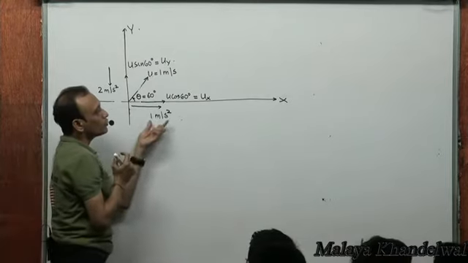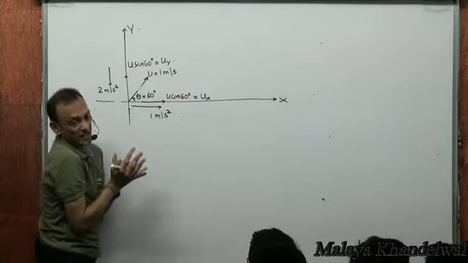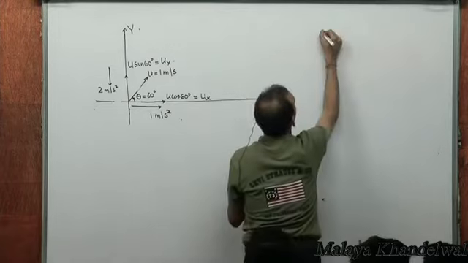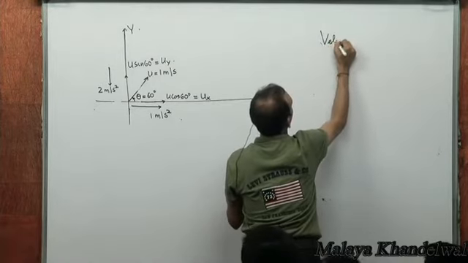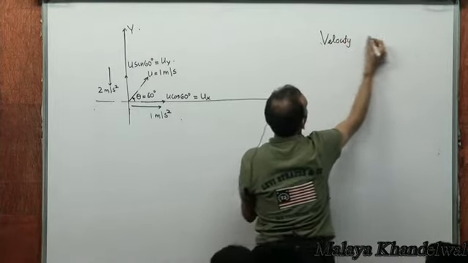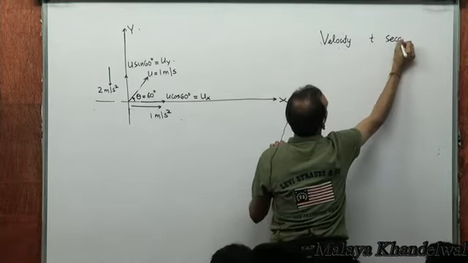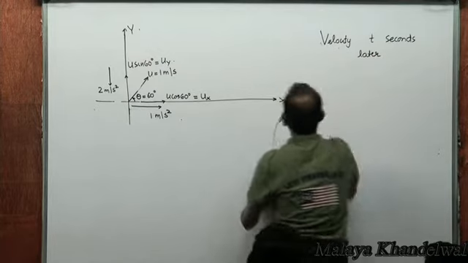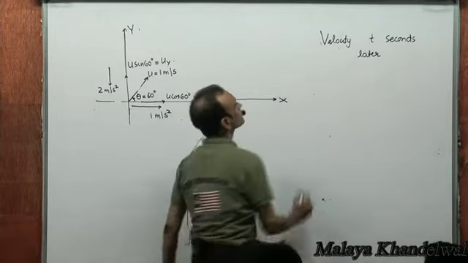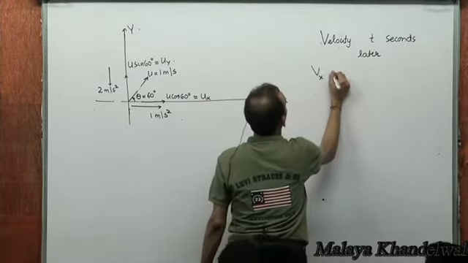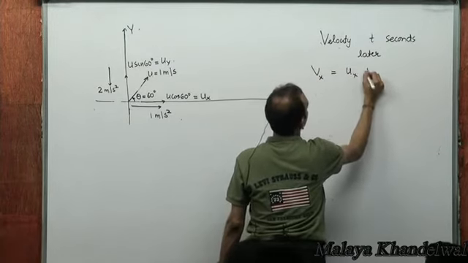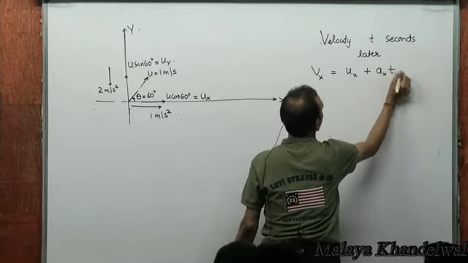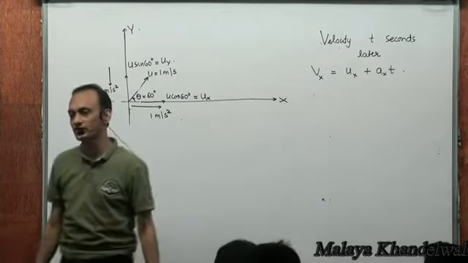Now, velocity in the x direction t seconds later. It's a case of constant acceleration in the x and the y direction.